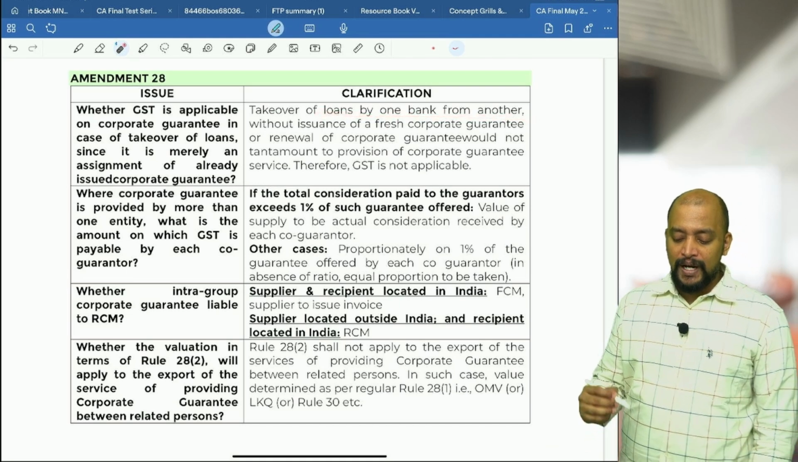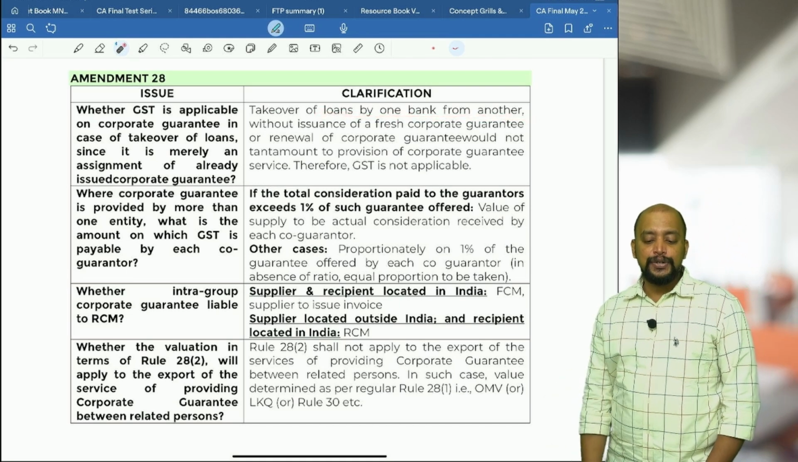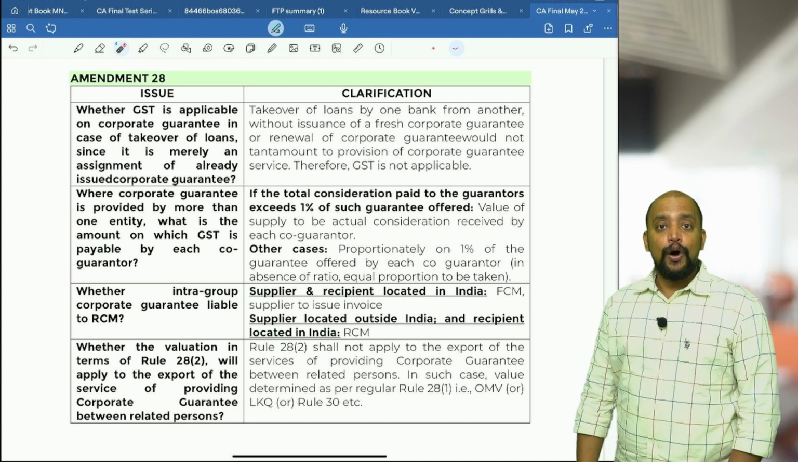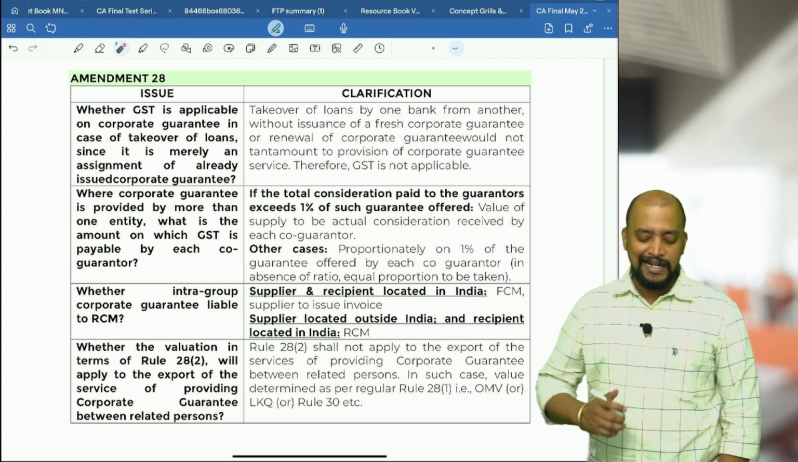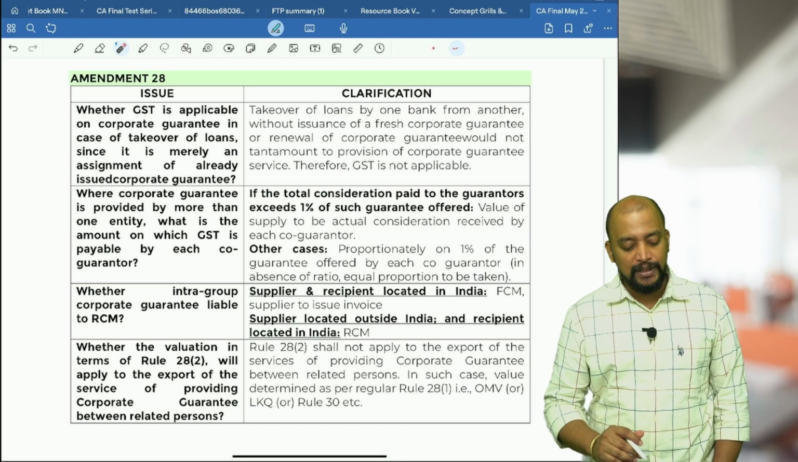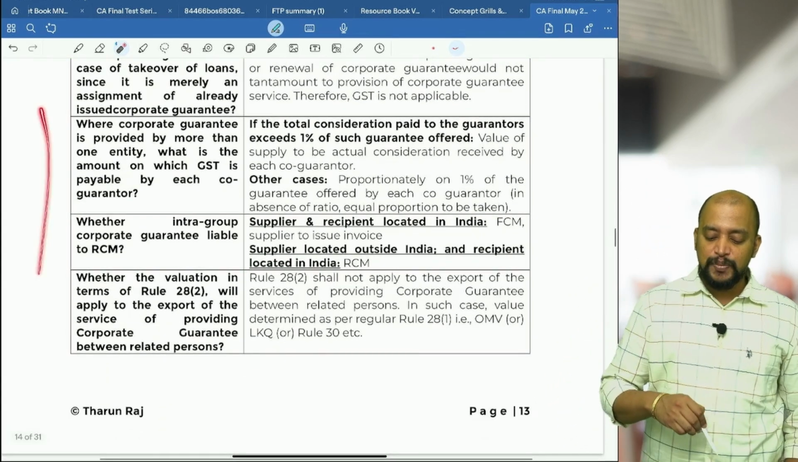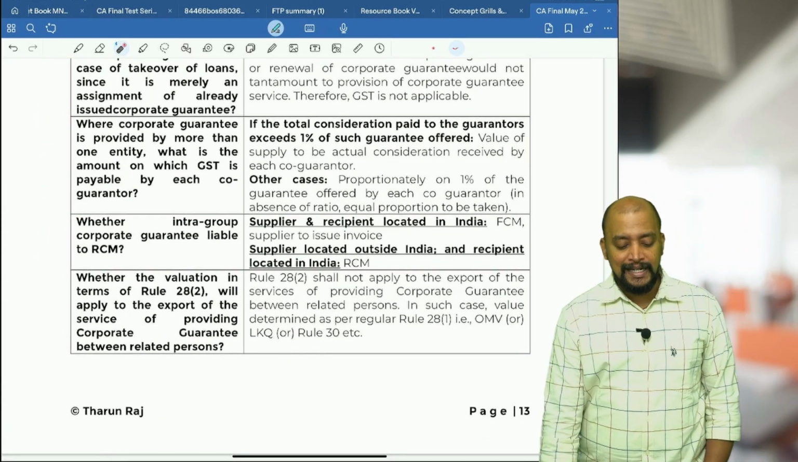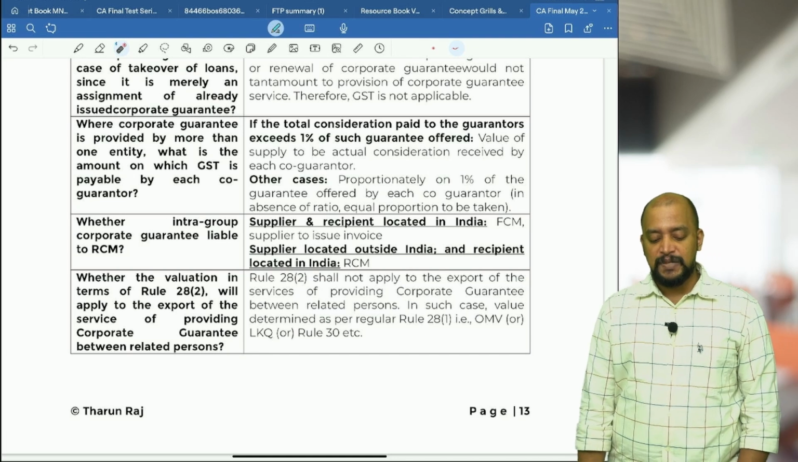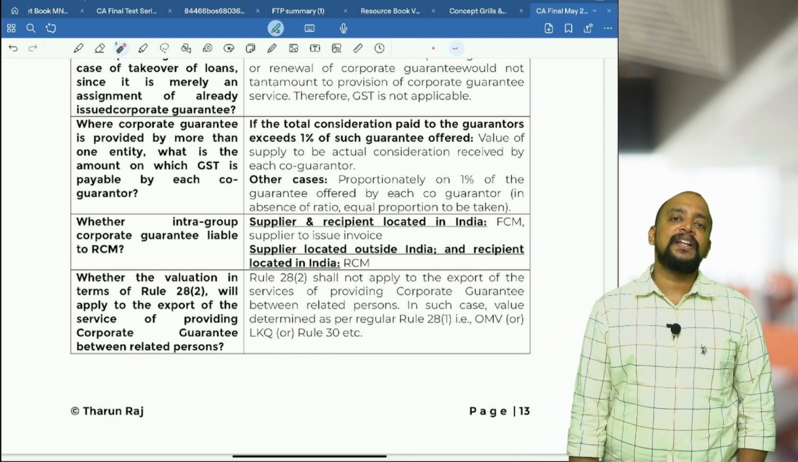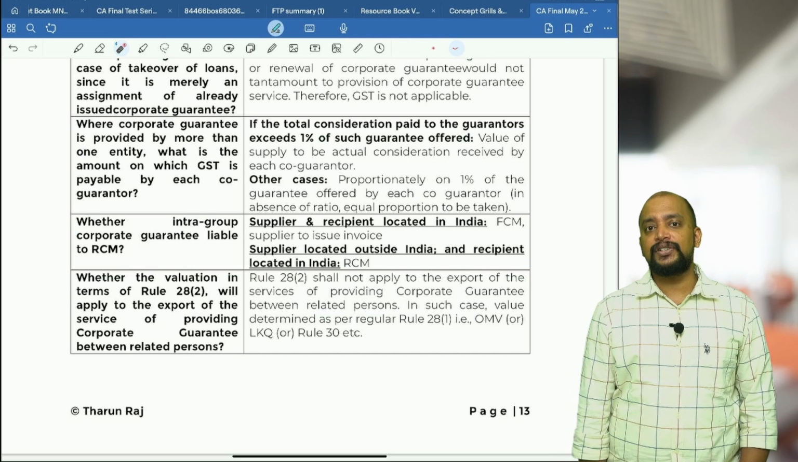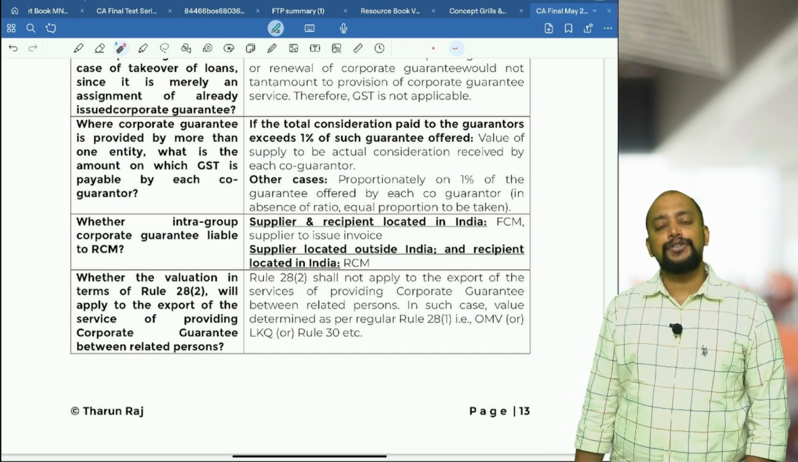Takeover of loans by one bank from another without issuance of a fresh corporate guarantee or renewal of corporate guarantee would not tantamount to provision of corporate guarantee, therefore GST is not applicable. Then where corporate guarantee is provided by more than one entity, what is the amount on which GST is payable by each co-guarantor? Simple. That needs to be divided between them based on the ratio in which they have accepted. If there is no ratio, equal ratio.